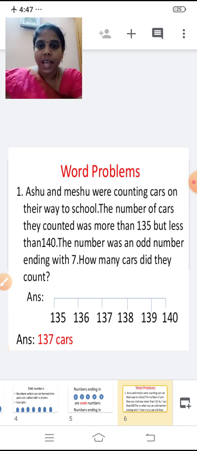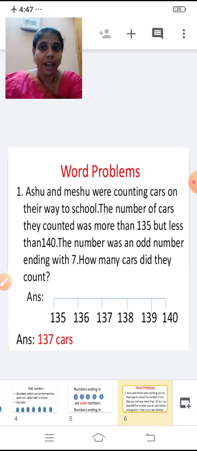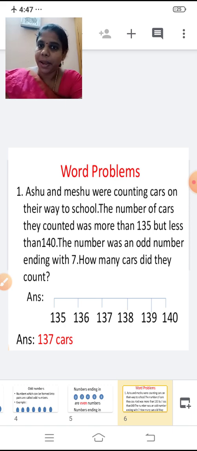Shall we start? So first I will read the question and I will explain to you later. Ashu and Mishu, two friends, were counting cars on their way to school.